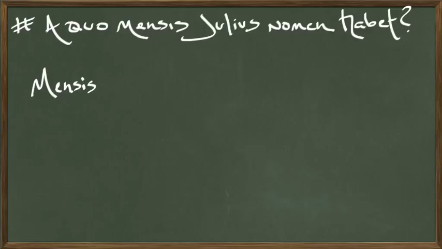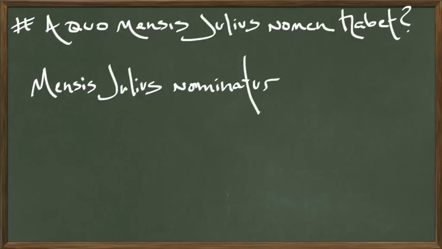Mensis Julius, the month Julius. Nominator. Probably be best to put that at the end, but anyway. The month Julius is named. That's a passive verb.